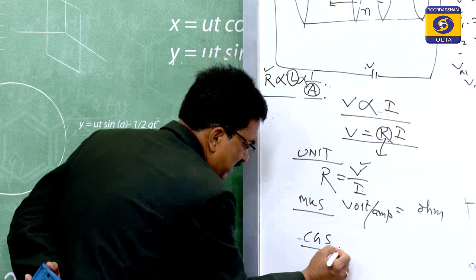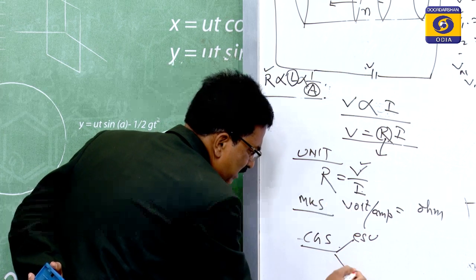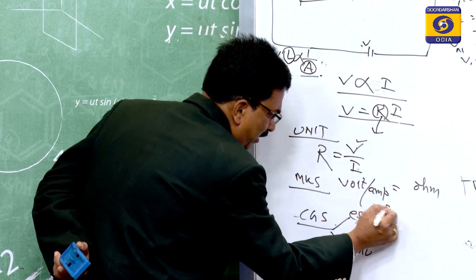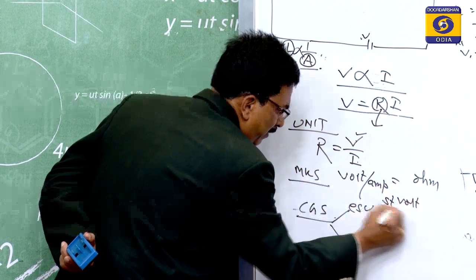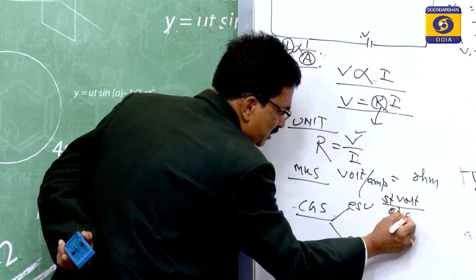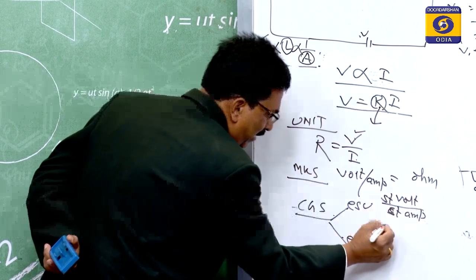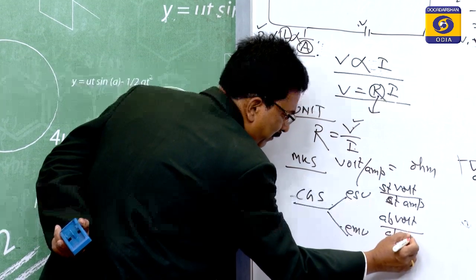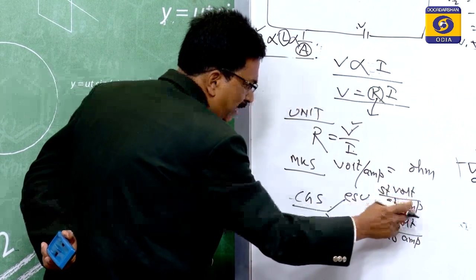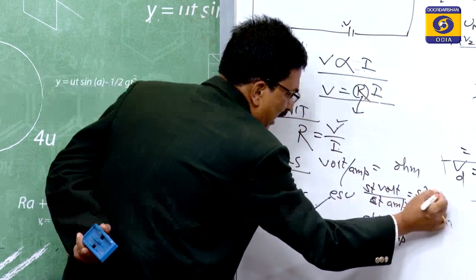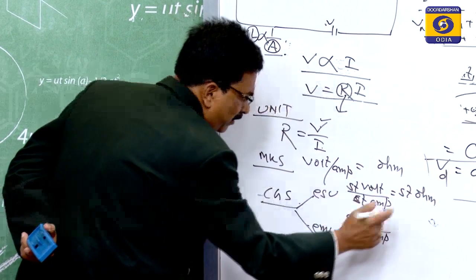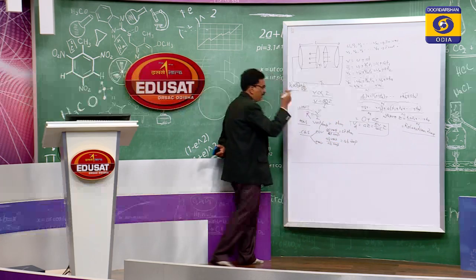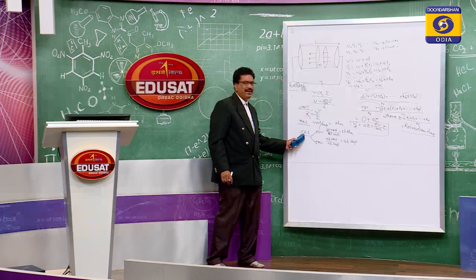If we go for the CGS, as I said, it is of the ESU or of the EMU. For the ESU, volt will be the statvolt and ampere will be the statampere. For the EMU, it is the abvolt by the abampere. So statvolt by statampere is equal to the statohm, and abvolt by abampere is equal to the abohm. So these are the different units in the MKS and in the CGS.